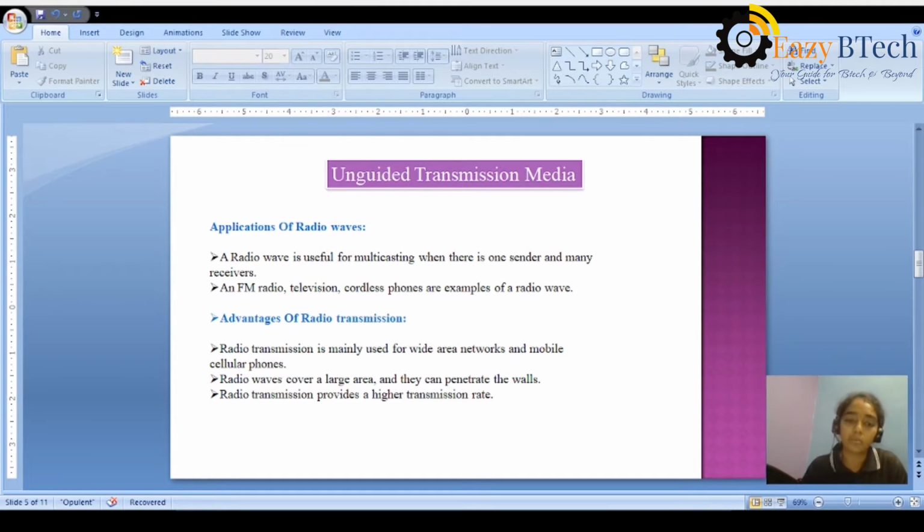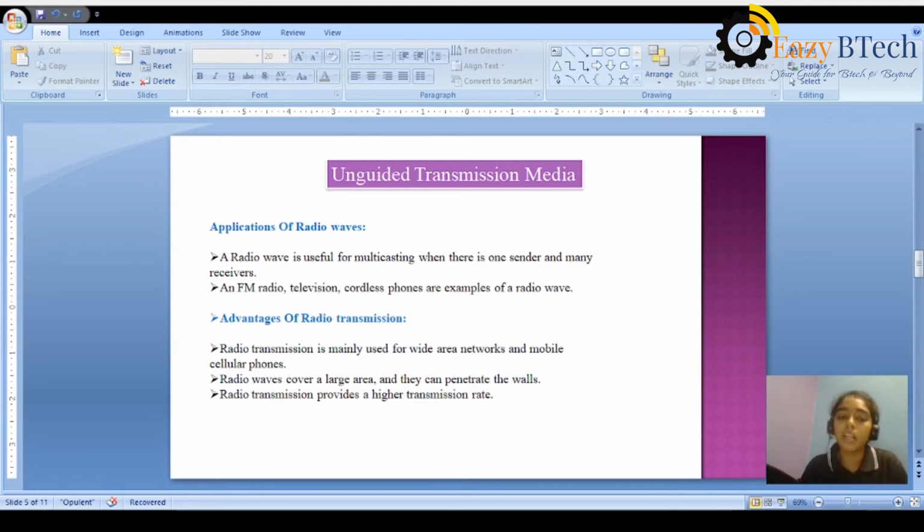Advantages of radio transmission. Why are we using radio transmission? Let us take an example. Nowadays we are using Wi-Fi. In every home, we have a Wi-Fi connection. In that Wi-Fi connection, the wireless transmission waves are nothing but radio waves, because we can access the internet anywhere in the room or anywhere in the building. So we can say that radio waves can transfer the data in any direction. It can send the data in any direction, and the receiver can receive the data from any direction.